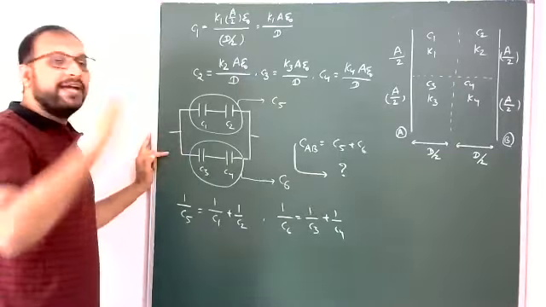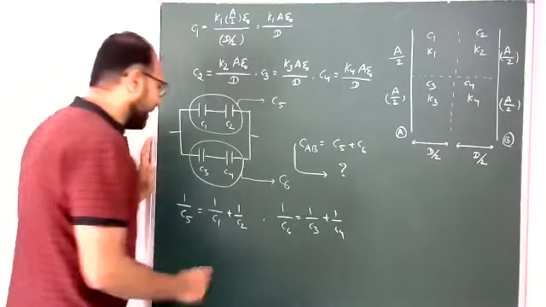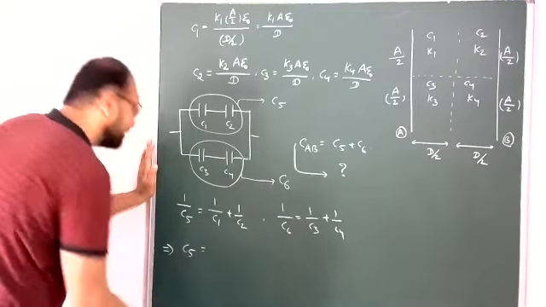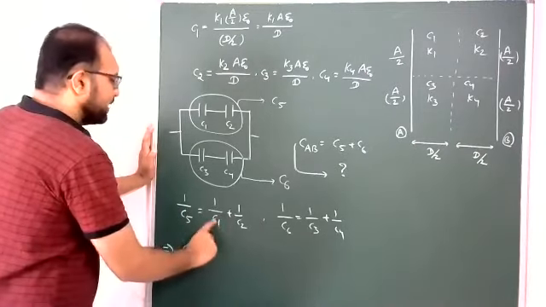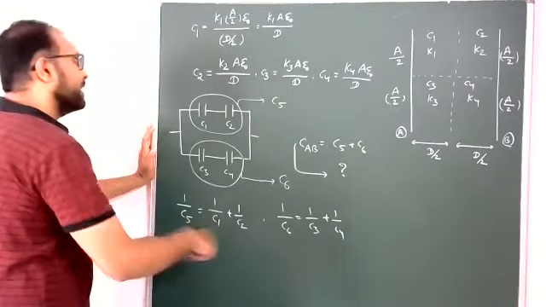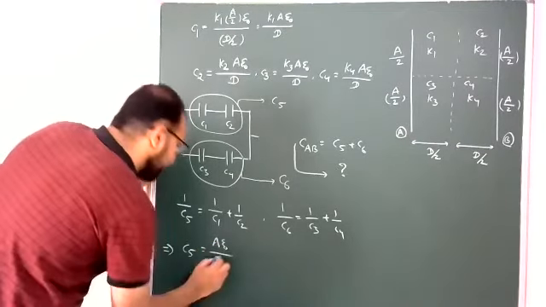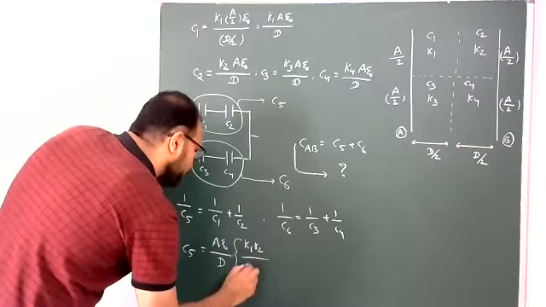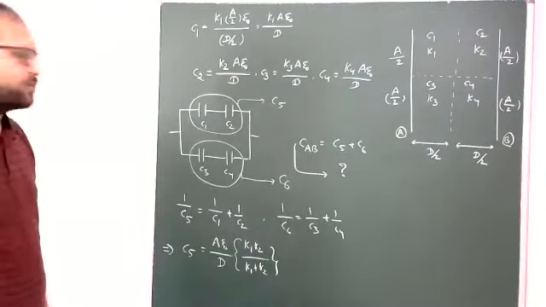Then for C5, take the reciprocal. After substitution you will get C5 is nothing but A epsilon naught divided by D, times K1 K2 by K1 plus K2. This is C5 after substitution.